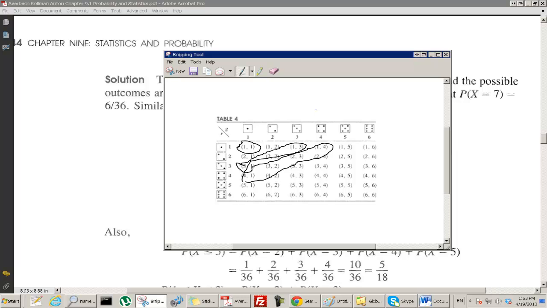And how about the sum that x is equal to 10? Where's that? That's here. Trying not to be too crowded here. That's x equals 10, right? Where's the event that x is equal to 7? Here. Okay, let's call that E7.